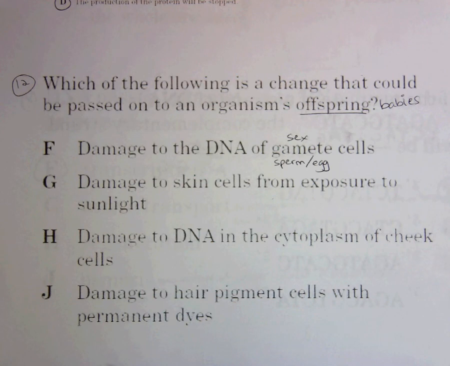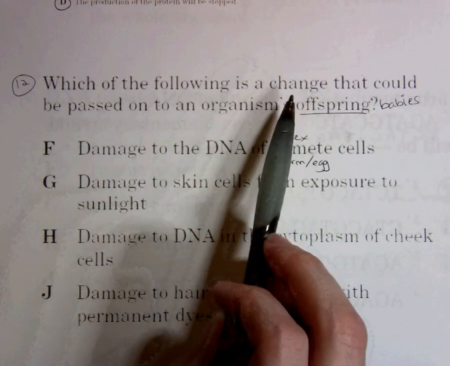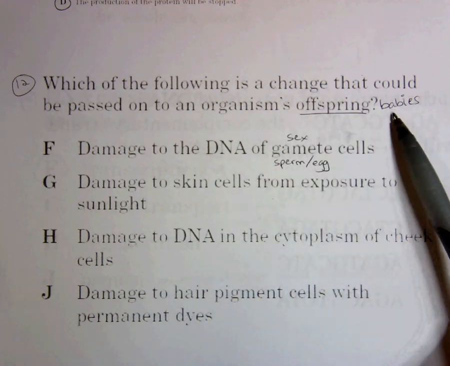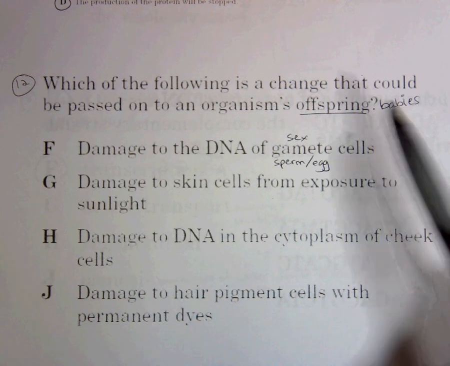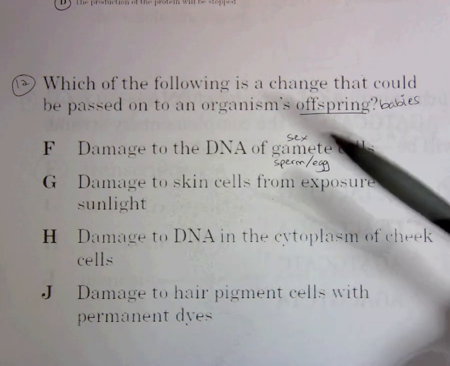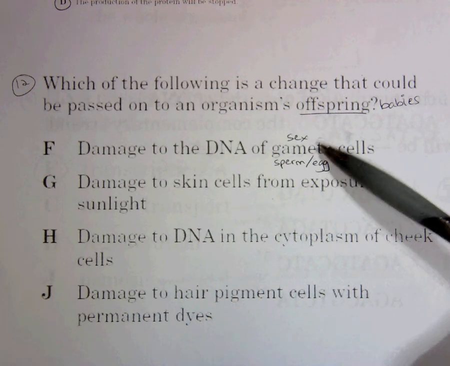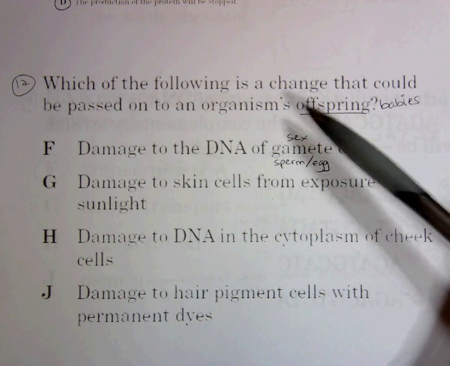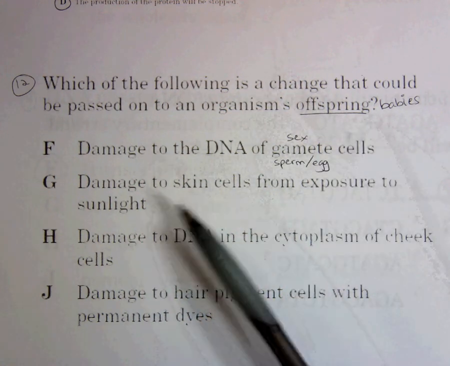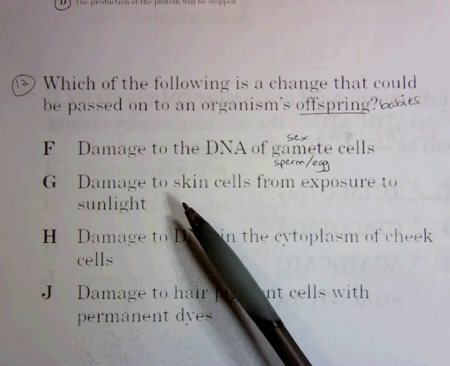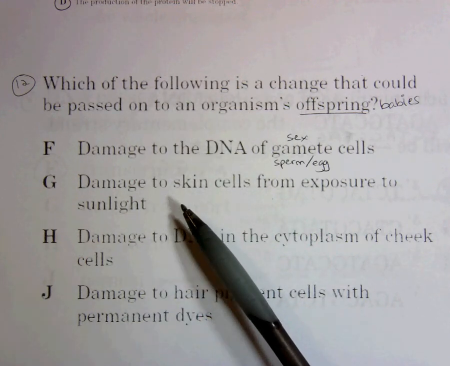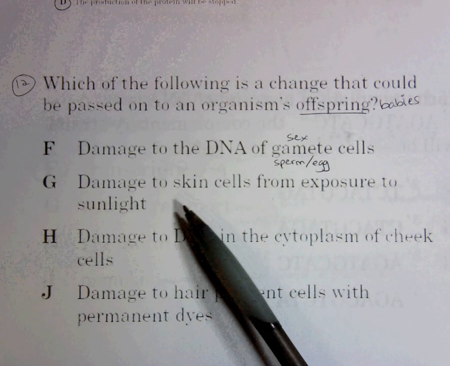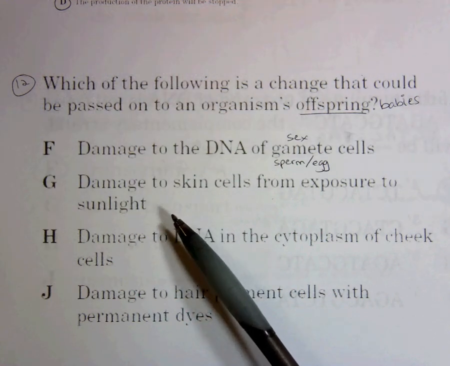Well, here's what we need to think about. We want to know a change in one of these things that would affect the offspring, the babies, the children. Well, the only one of these that's going to affect the kids is going to be those sex cells. So if there is a change in the sperm or the egg, then that change is going to be given to that child. So think about it. If you have damage to your skin, your child does not get that damage. It's kind of like saying if someone cut my arm off, would my child be born without an arm? No, because that is a change that has happened to me after I've already formed.